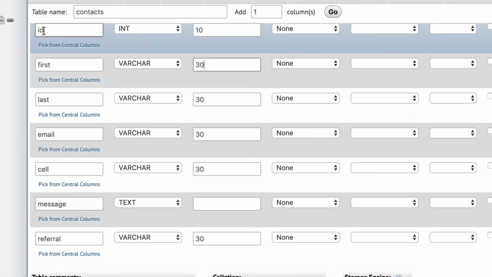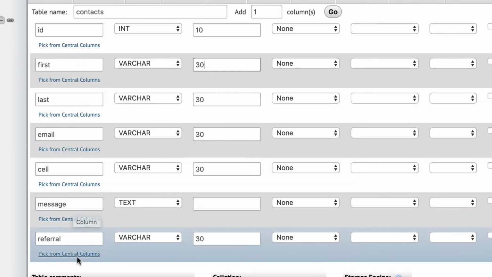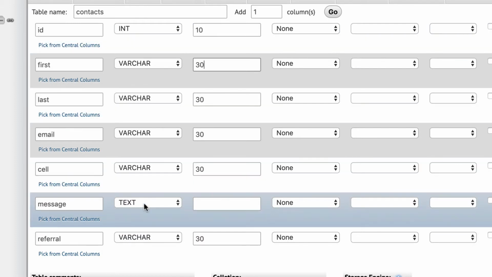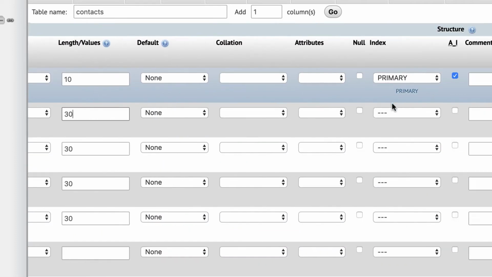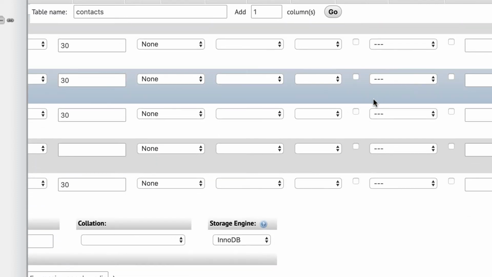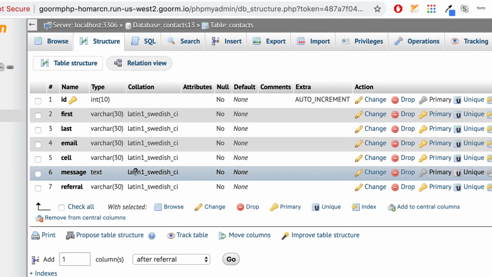Just make sure it's lowercase id, first, last, email, cell, message, referral. They're all varchar except for the ID, which is int, and text for the message. And ID should just have AI checked, and it's the primary key. So that should be it. And then remember, you don't hit go, we're going to go down here. So I'll hit save. And there's our structure.